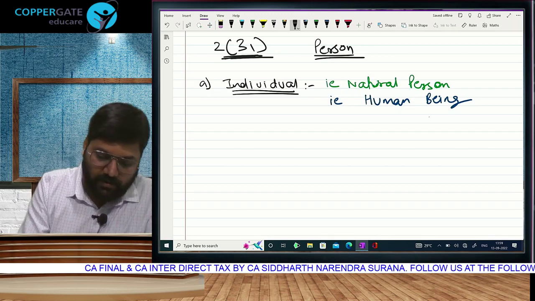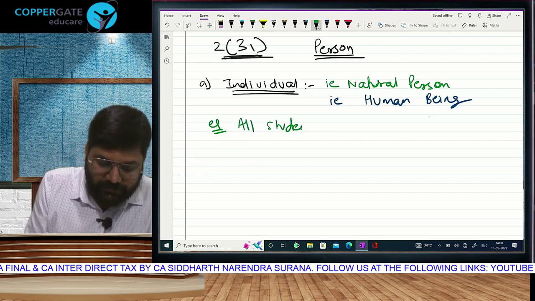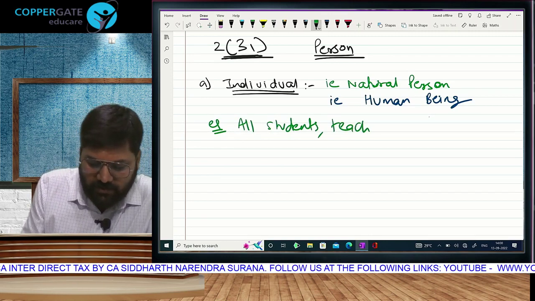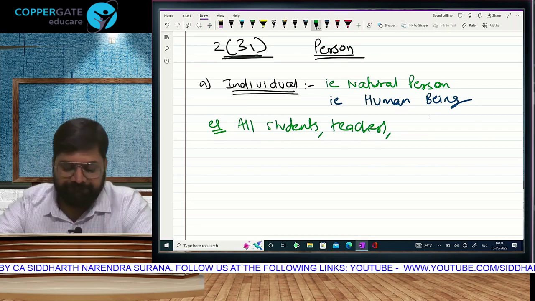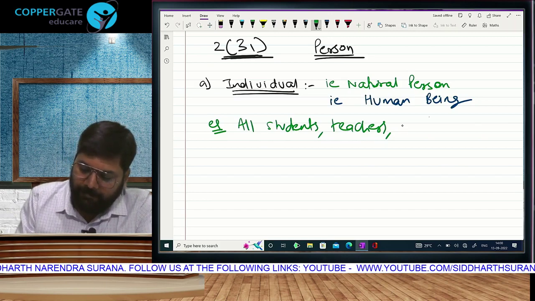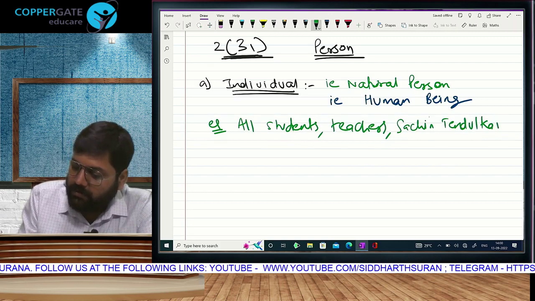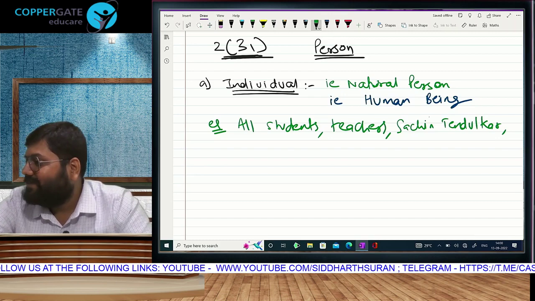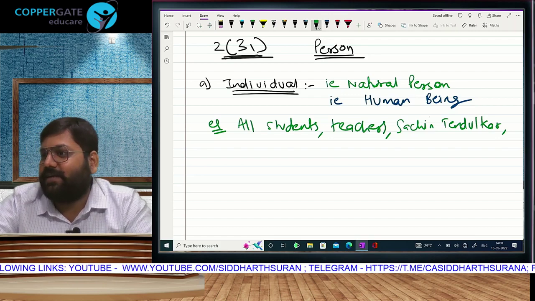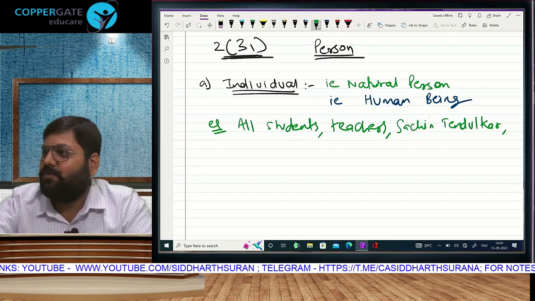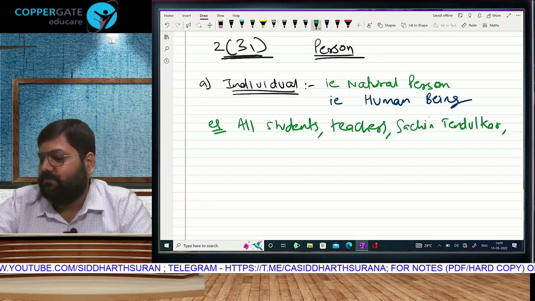So, very quickly. All students, are they individuals? Yes. All teachers, are they individuals? Yes. Human beings, natural persons, are they supposed to pay tax? Yes. Very good. Sachin Tendulkar? Individual? And he is God, isn't he? Not in the eyes of income tax. Income tax sees him only as a human being, an individual. If you have income, you will have to pay tax.